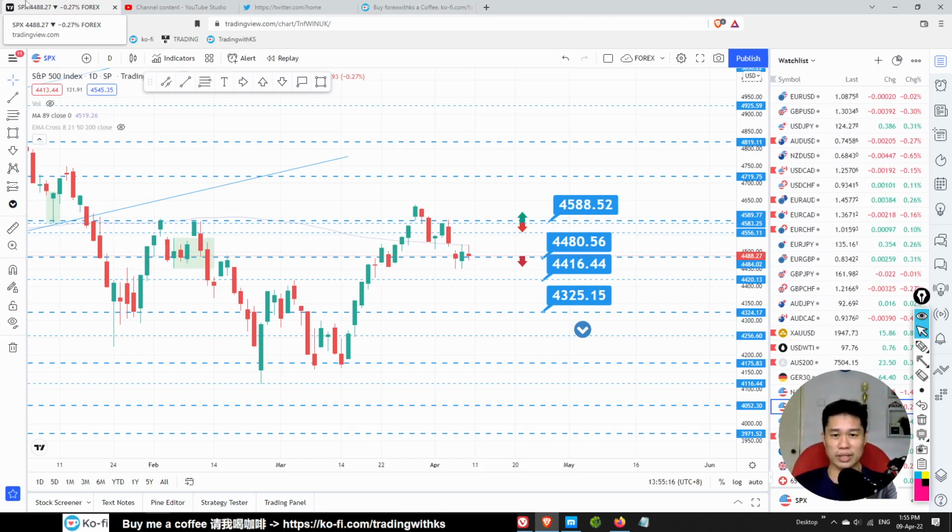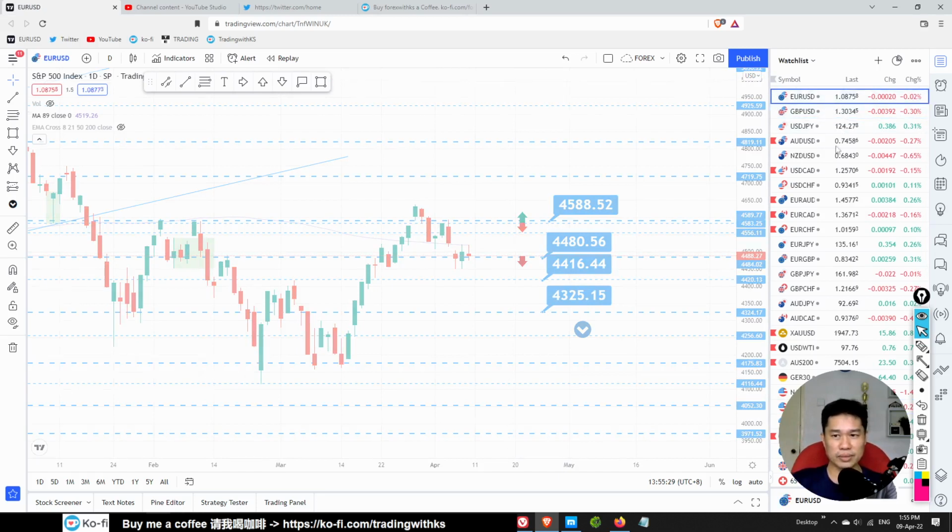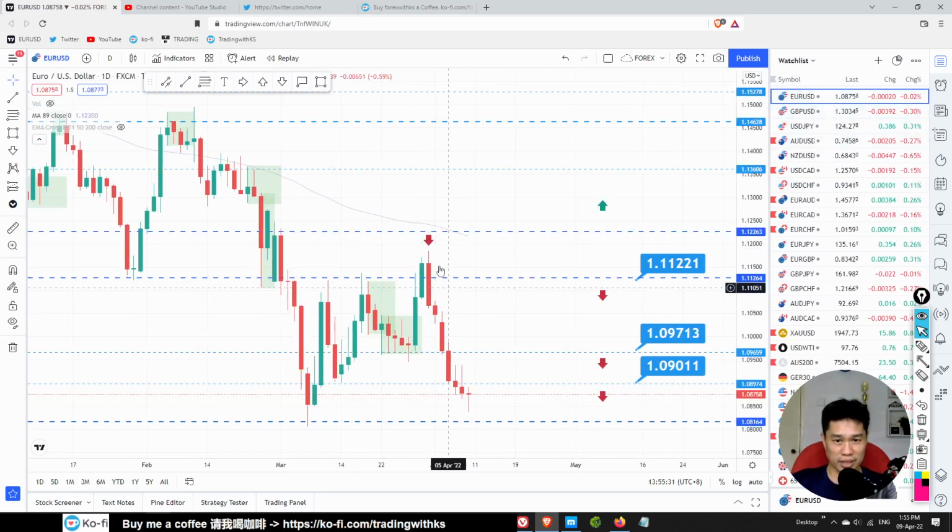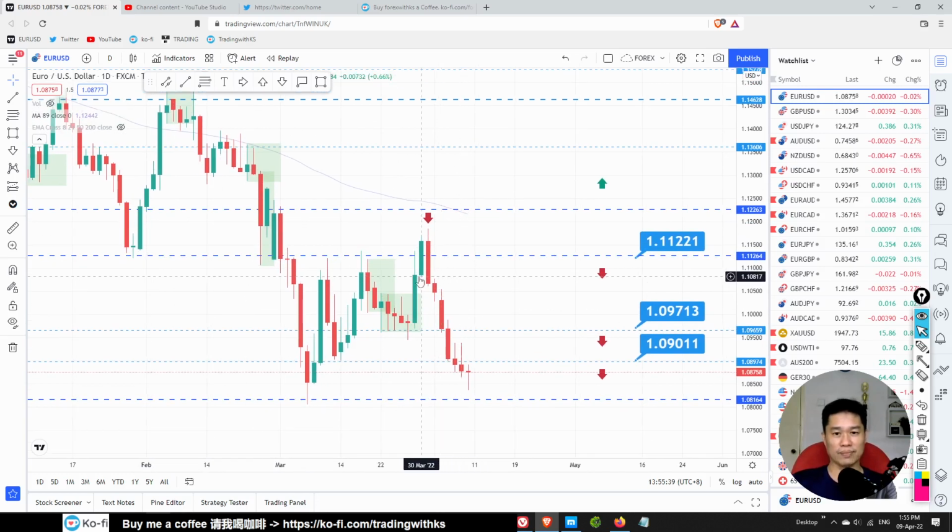I just execute a $300 high probability trade. I see a very good trade: the price hits the resistance. Like this one, the price hit the weekly resistance on the downtrend, and there's a bearish engulfing. So this is a no-brainer, you take this sell trade over here.